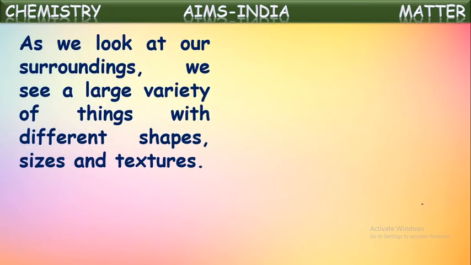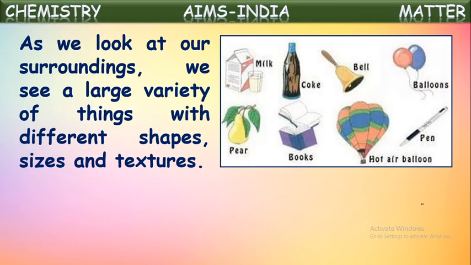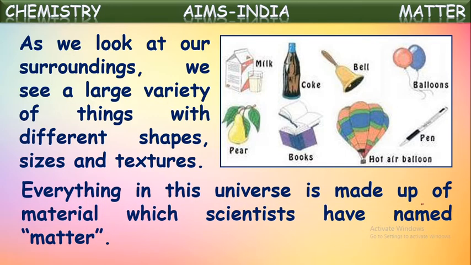As we look at our surroundings, we see a large variety of things with different shapes, sizes, and textures. See here, different examples of matter are shown. These all come under matter only, but they are seen differently. They have different sizes, different textures, and different materials they are made up of, even though they all come together under matter. Everything in the universe is made up of materials which scientists have named as matter.